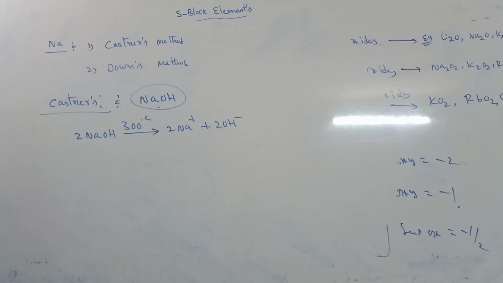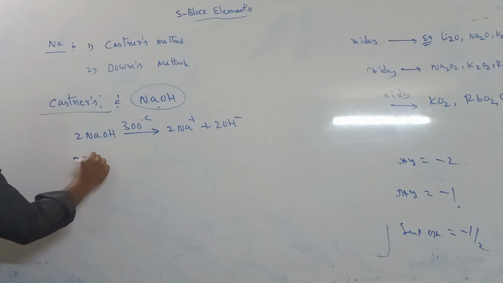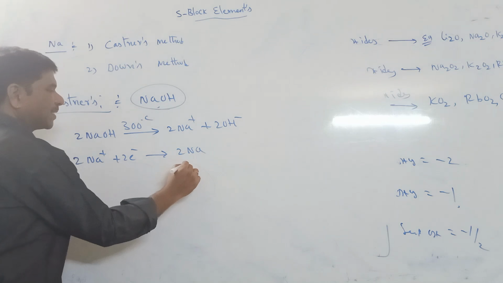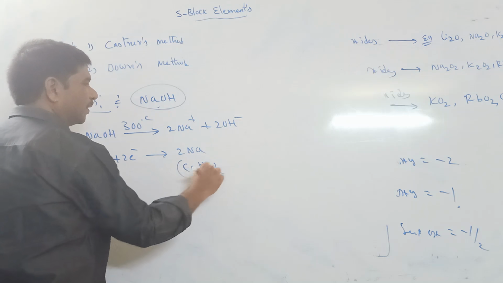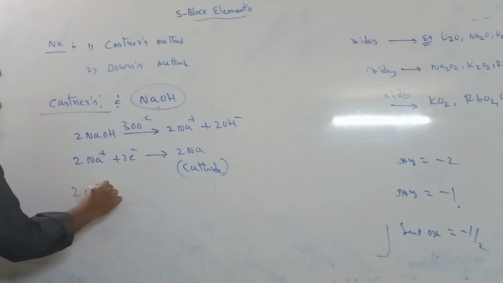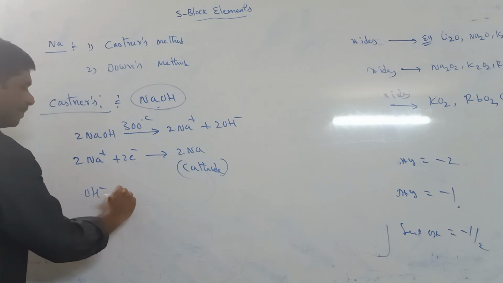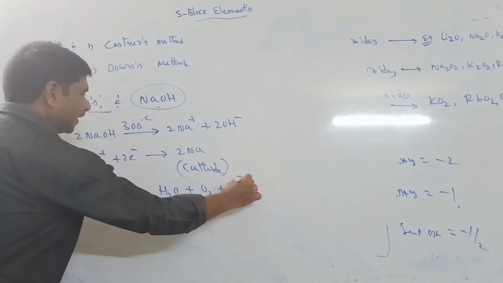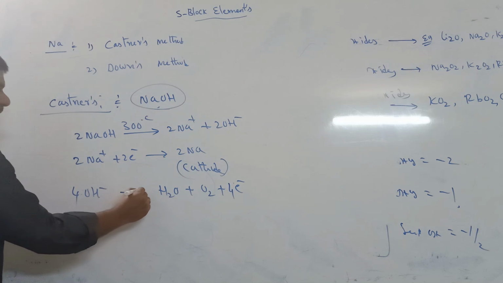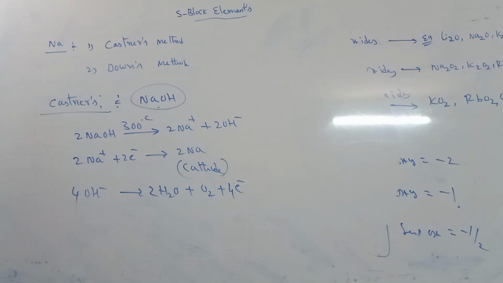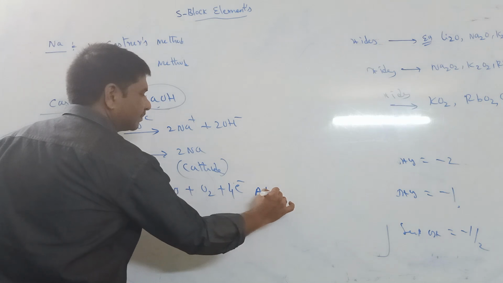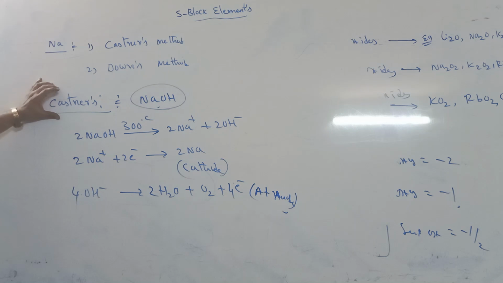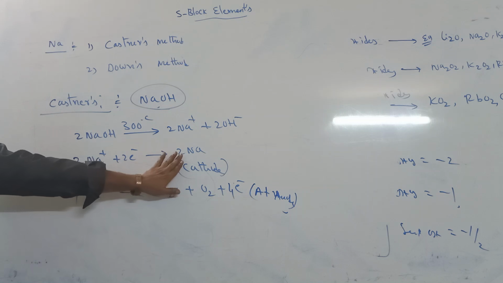The 2Na plus gains 2 electrons to form sodium metal, possible at the cathode. The OH minus, for balance, combines to form water and oxygen gas with electrons: 4OH minus, possible at the anode. In the Castner-Kellner process, we prepare the sodium metal.